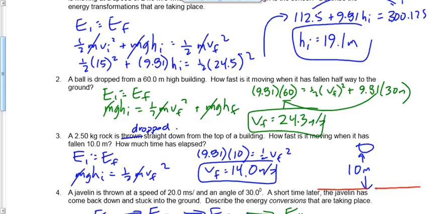What's the energy conversion that's taking place here? The exact same as in question number 1. It's potential to kinetic. It's just that it doesn't finish in this one. In the first question, it's all kinetic energy at the end. In this one, it's only half kinetic energy, half potential.